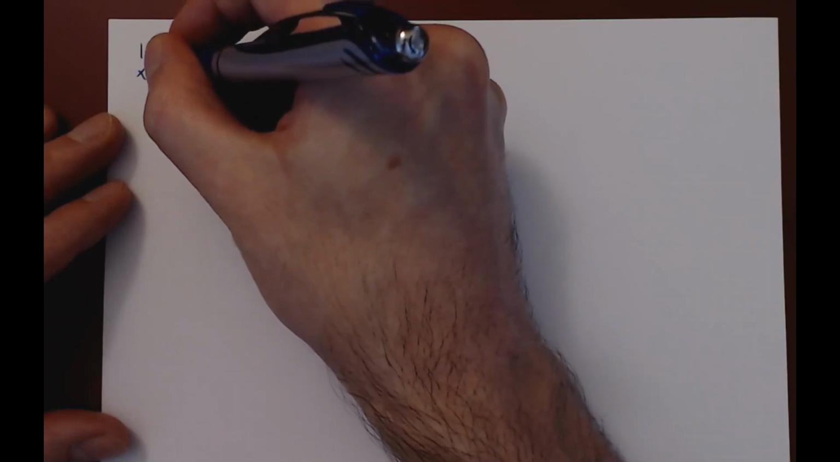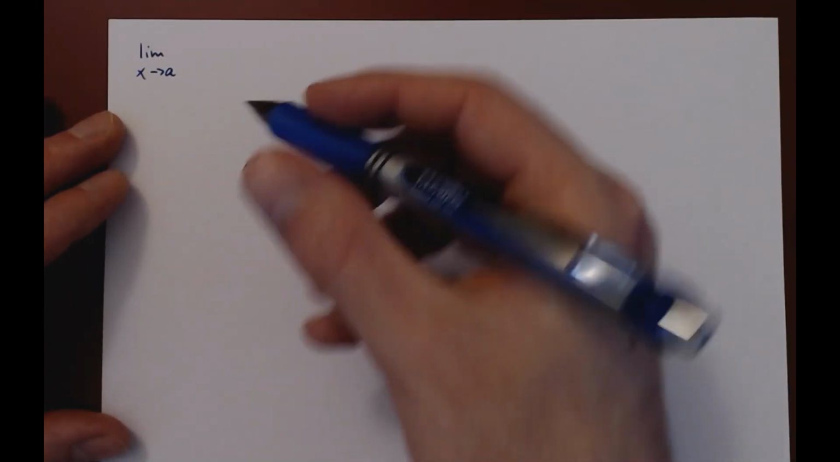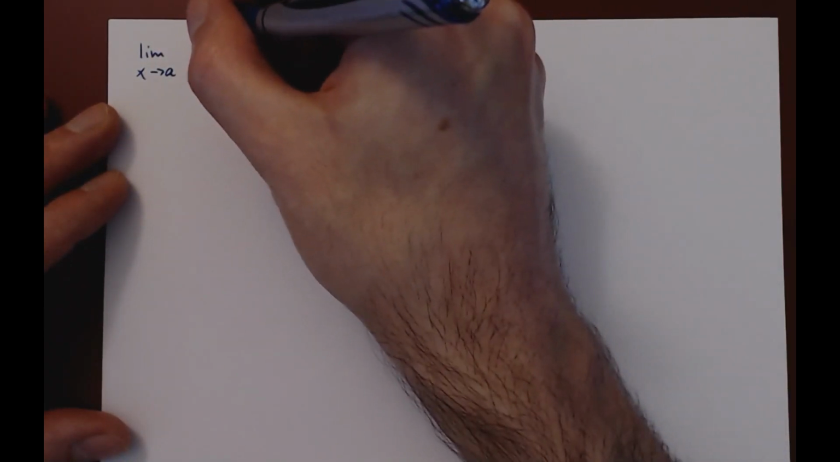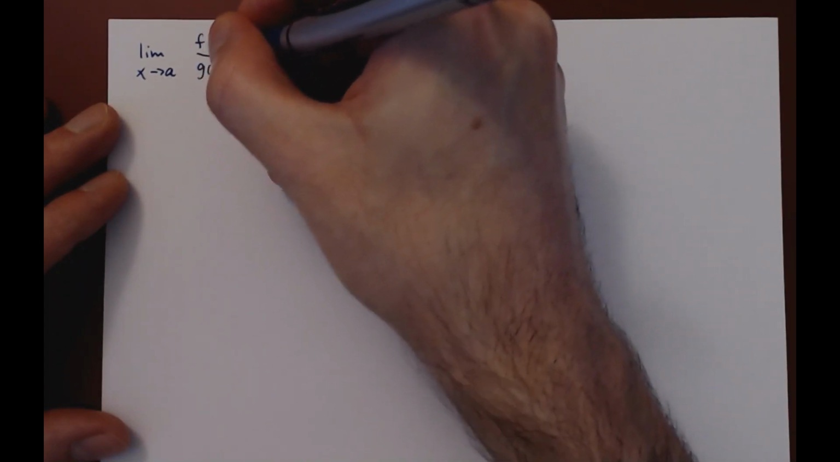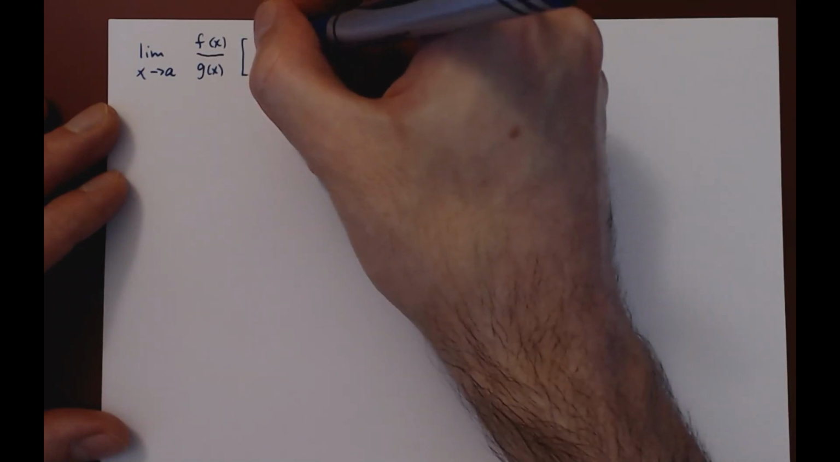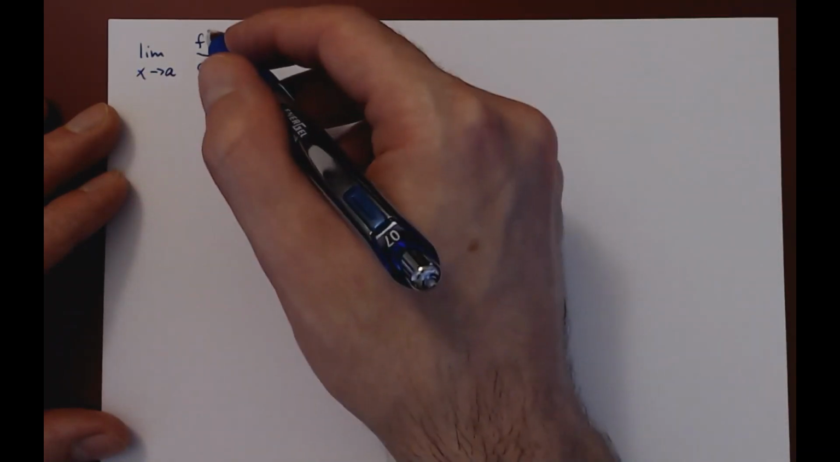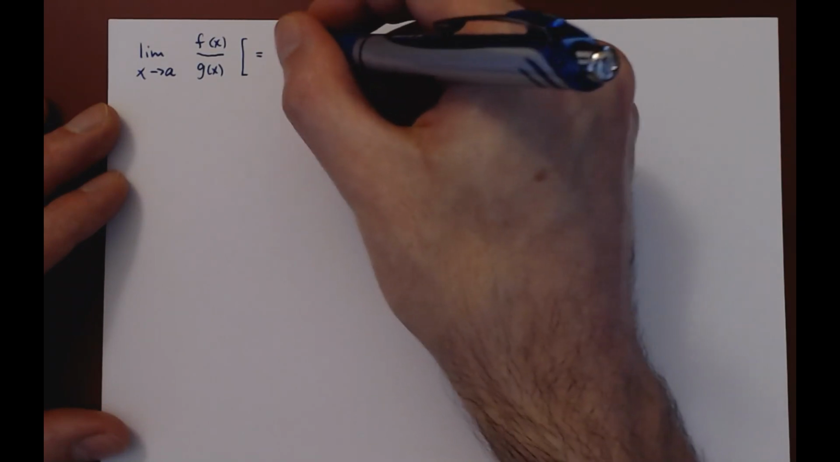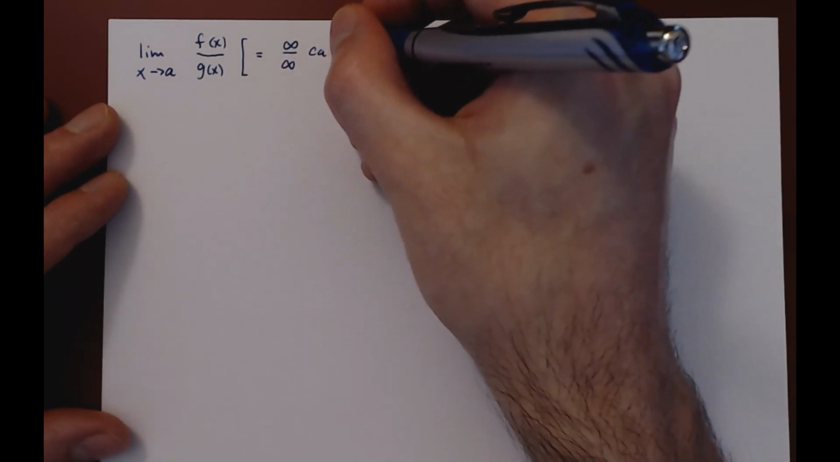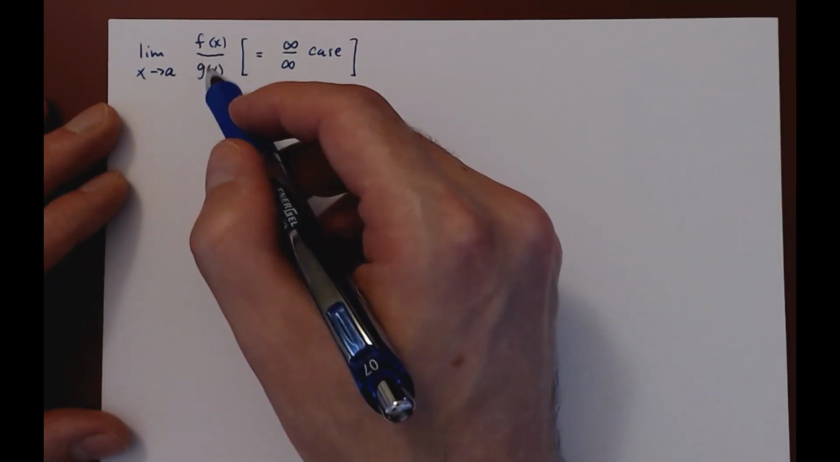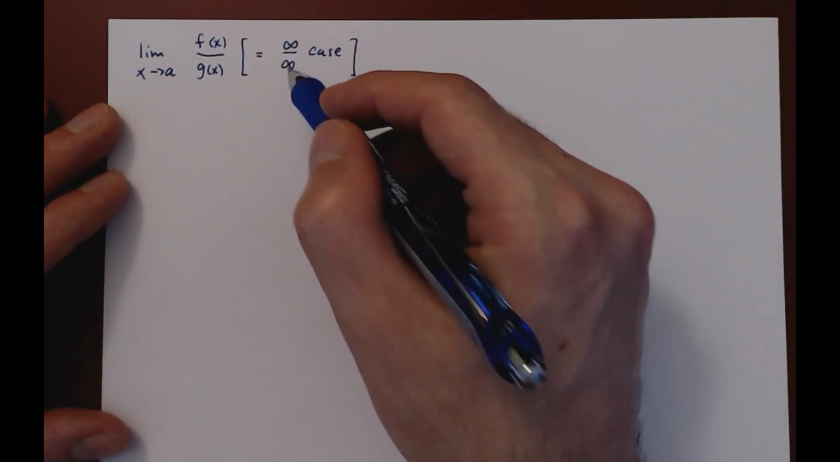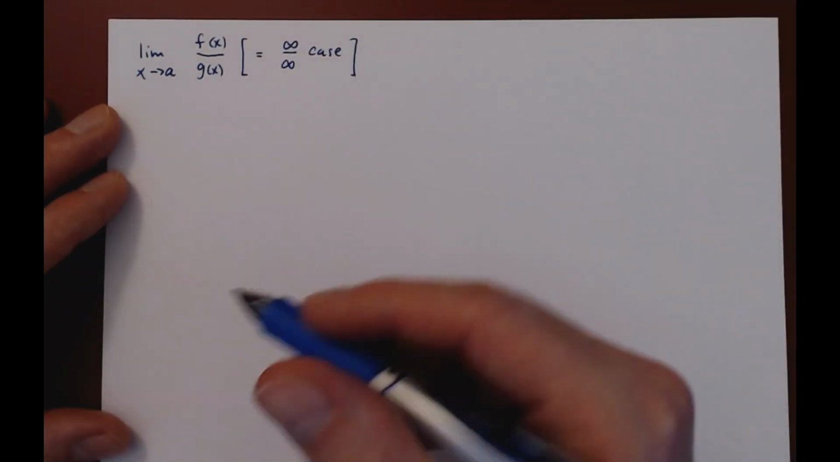We consider the initial limit as x approaches a. We will assume a is some real number, and we consider the ratio of f of x over g of x. The assumption is that as x approaches a, both f and g approach positive infinity. This means that as x gets closer and closer to a, both f and g are getting larger and larger and larger. How large? Arbitrarily large and always positive.